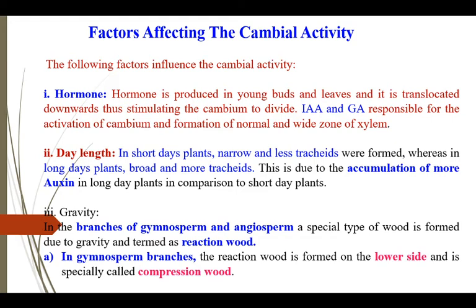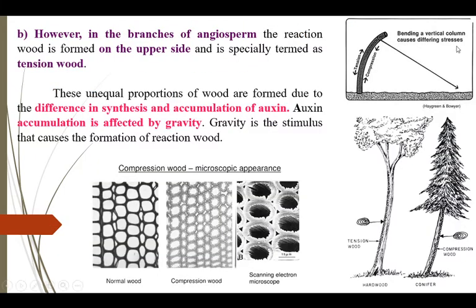Gravity also affects the cambium activity. In the branches of gymnosperm and angiosperm, a special type of wood is formed due to gravity, and this wood is known as reaction wood. In gymnosperm, this wood is formed on the lower side and is known as compression wood, like the compression wood here.